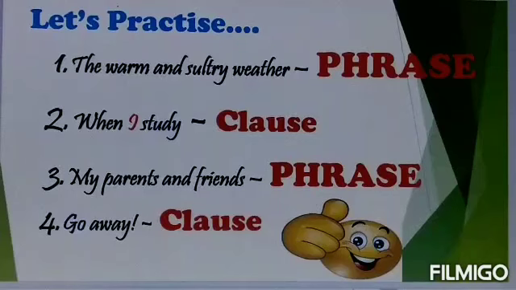We generally say this to the listener like this: you go away, or just we say go away. So here you is the hidden subject. It is a combination of subject and verb. Subject is you and verb is go. It is expressing the complete thought. So it is a clause.